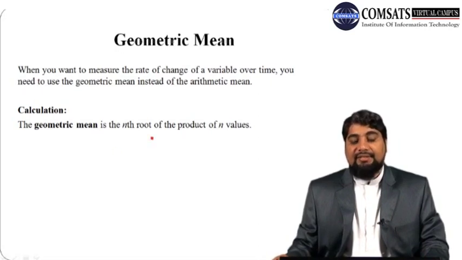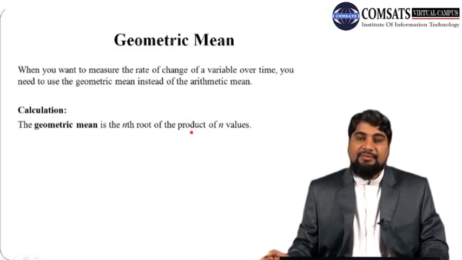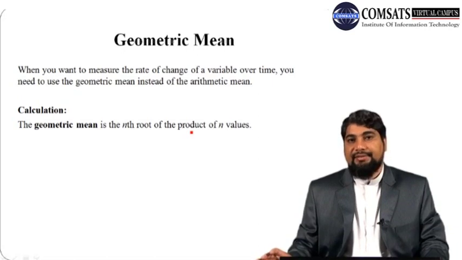It is the nth root of the product of n values. Just multiply all n values, find their product and then take the nth root. Nth root is actually the same as taking the power of the product as 1 over n.